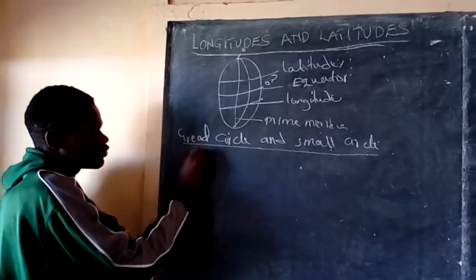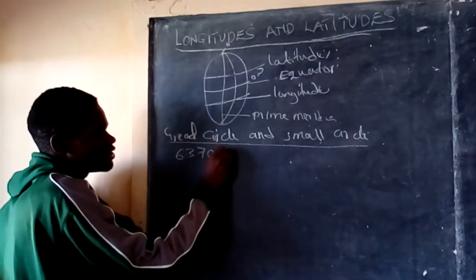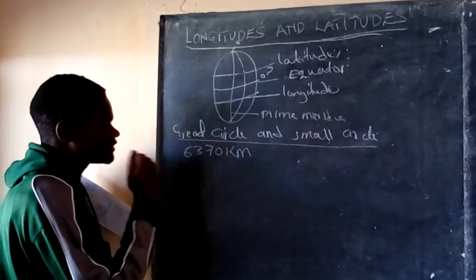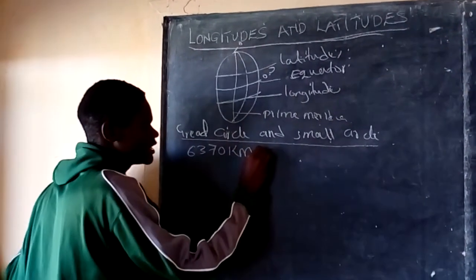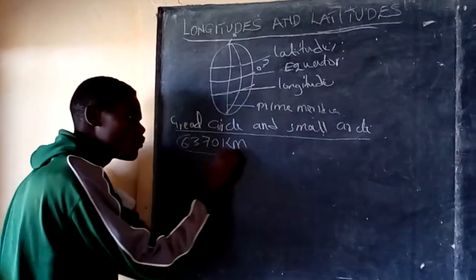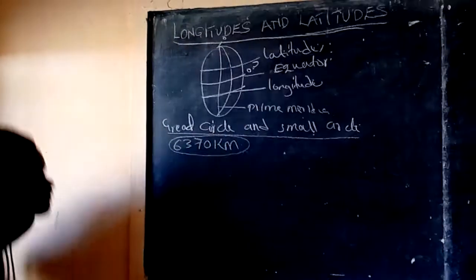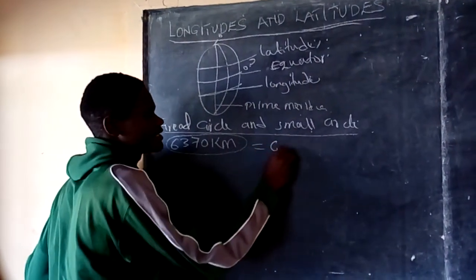The radius of the Earth is 6370 kilometers. Any circle formed on the Earth's surface which has a radius equal to 6370 kilometers is said to be a great circle.